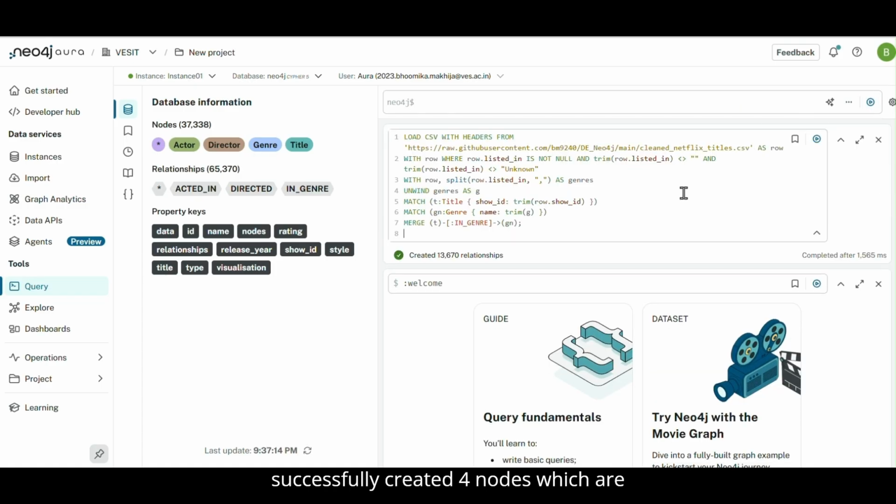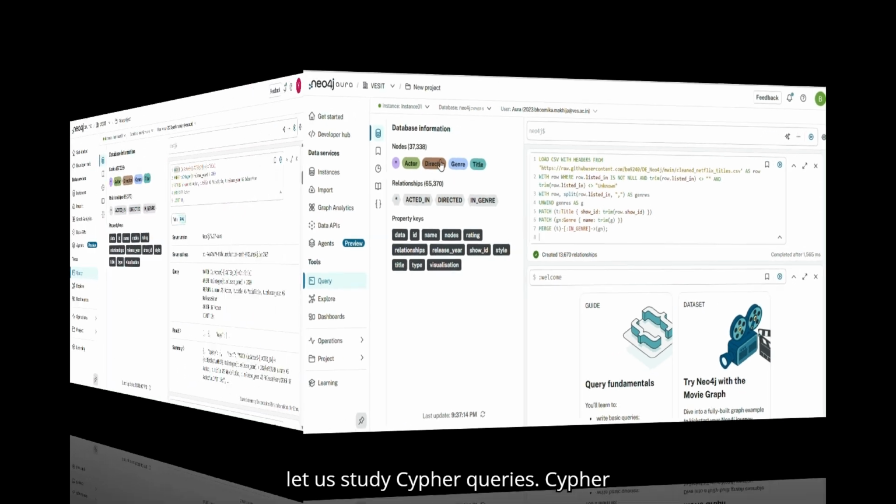So we've successfully created 4 nodes, which are actor, director, genre, title, and 3 relationships: acted in, directed, and in genre. Let us study Cypher queries.